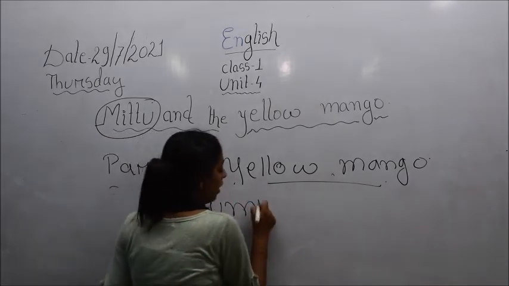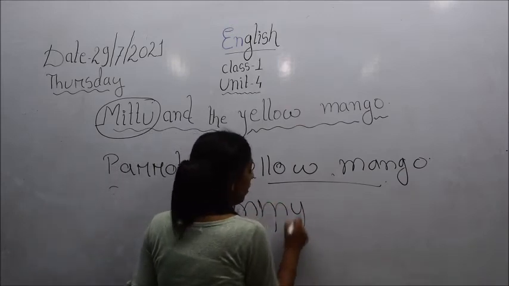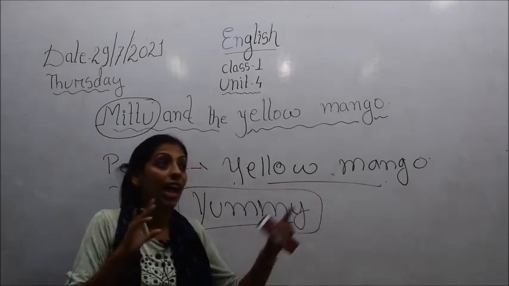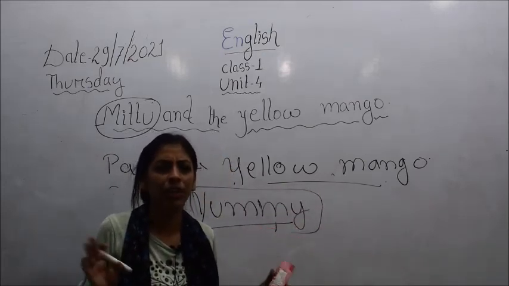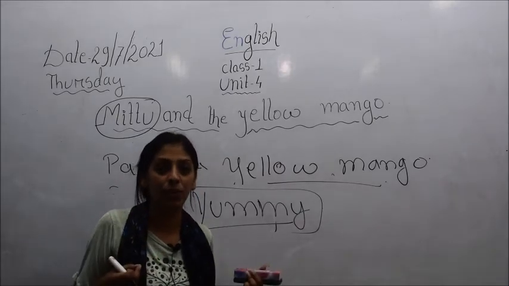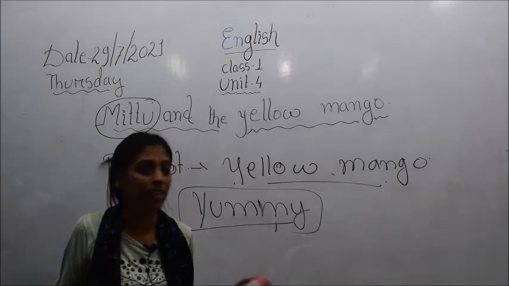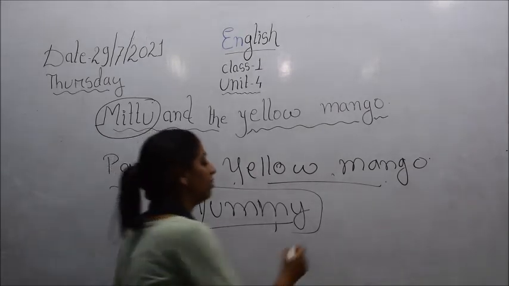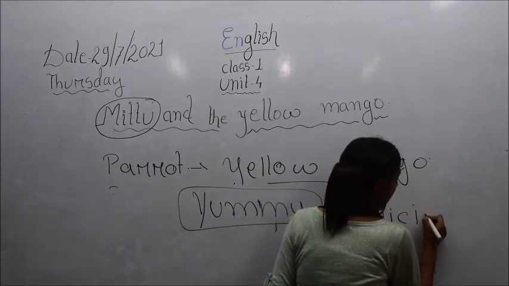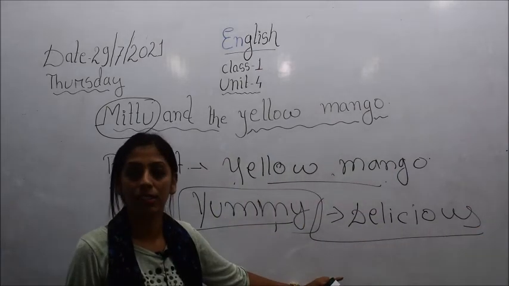Yummy, yummy. Y-U-M-M-Y. So children, what's the meaning of yummy? You might have heard this word several times in advertisements or on television, that whenever someone is eating something very tasty, what do you say? Yummy, oh yummy, it's so tasty, right? So the meaning of the word yummy is delicious, D-E-L-I-C-I-O-U-S. Yummy means, children, delicious.